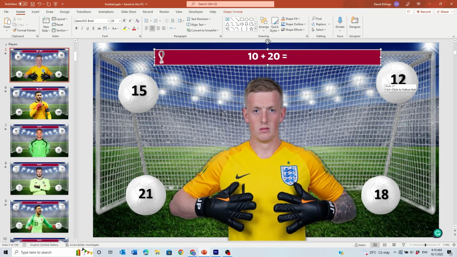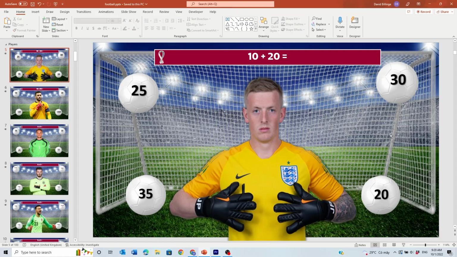My previous correct answer was in the top right here, number 12. So what I'm going to do is edit that first and make that the correct answer, which will be 30. Now I've done that, I can just change the other answer boxes to whatever I like. 25, 35, 20, and there we go. And that's all there really is.